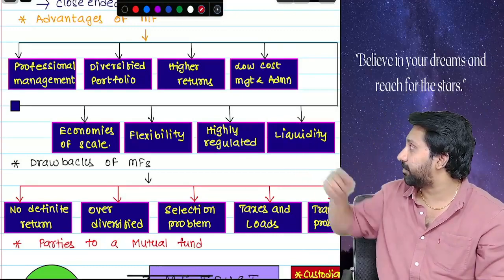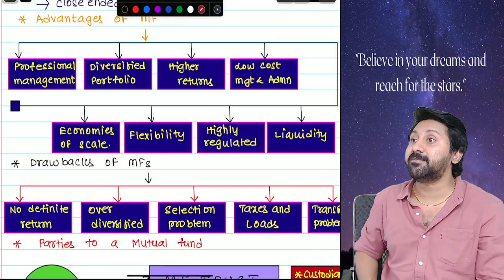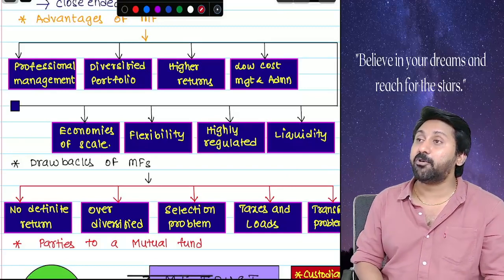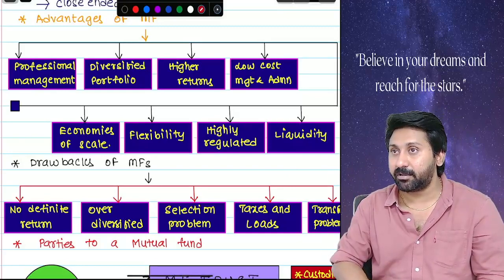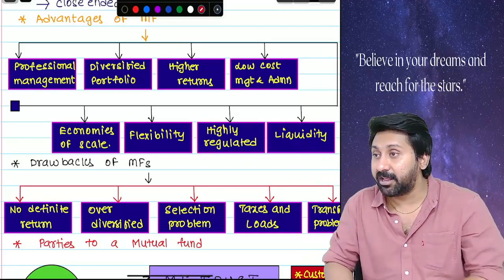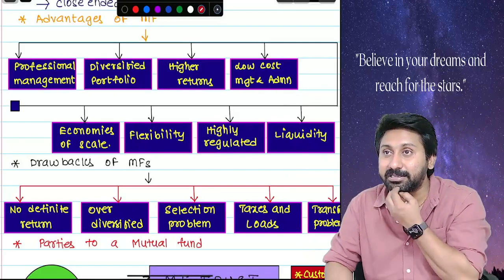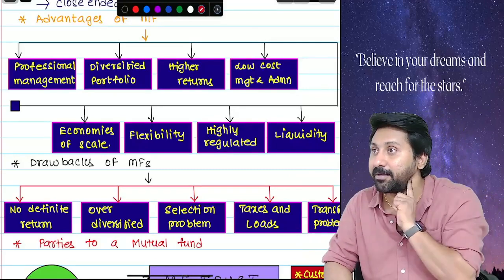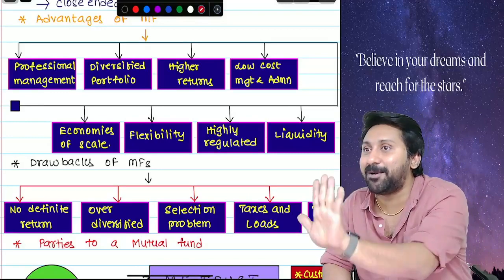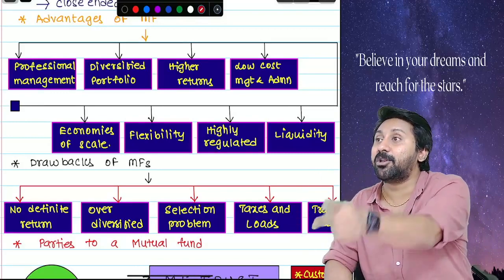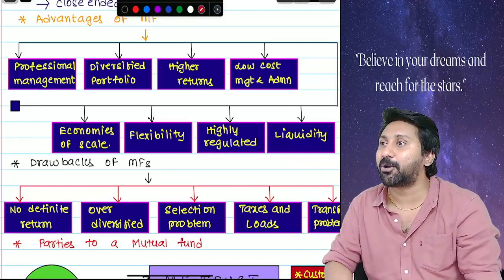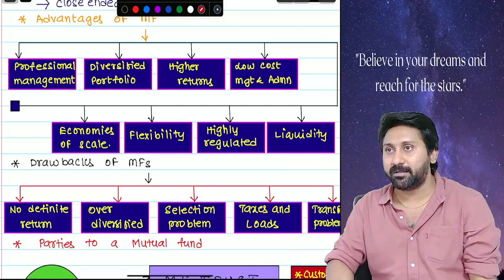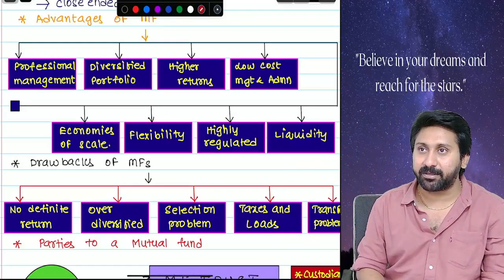Listening? Last one. Economies of scale. Means what? If you have to invest in one share, on that one share you need to pay the brokerage. 100 shares, you need to pay the brokerage. Here you will not pay any brokerage because you will invest only in NAV units. Who will pay the brokerage? Fund house will pay that. There is a lot of economy in investment.